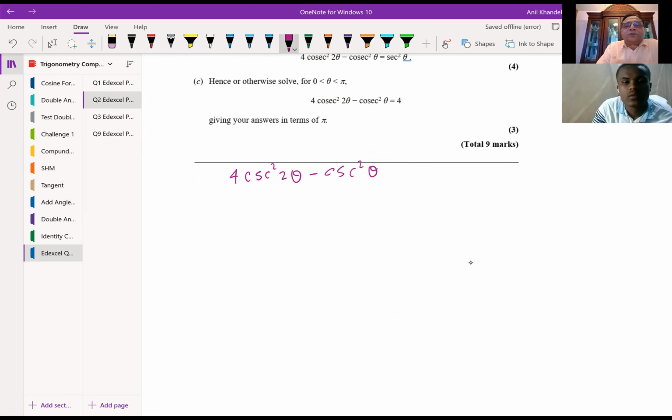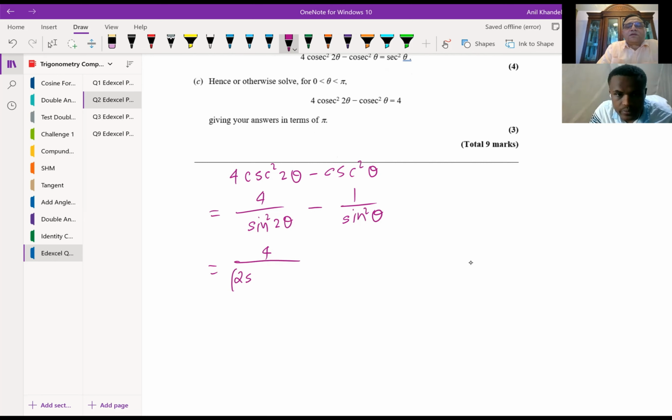What is cosecant square? 1 over sine square theta. So 4 into 1 over sine square 2 theta, minus 1 over sine square theta, correct? So what is sine 2 theta equal to? You remember? 2 sine theta cos theta is the value of sine 2 theta and we'll square it, correct? And how will you write 1 over sine square theta?